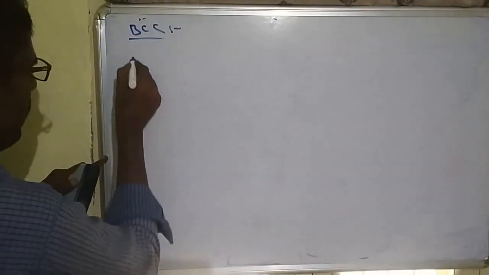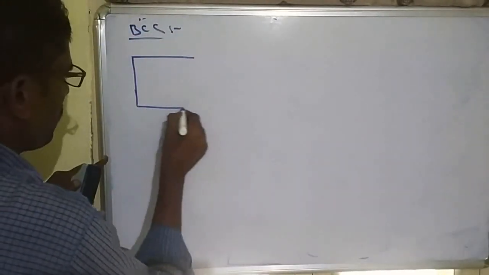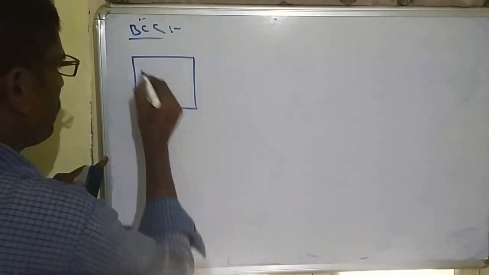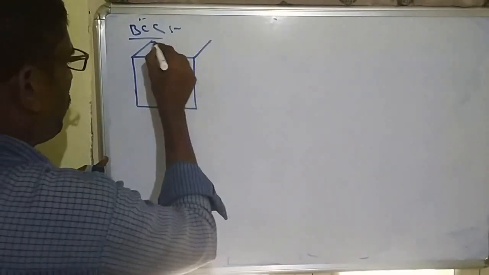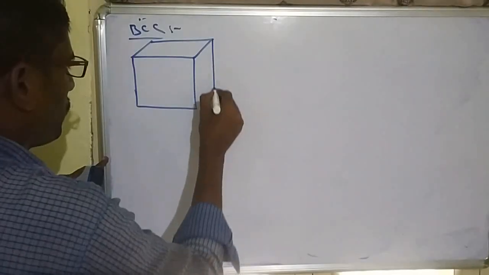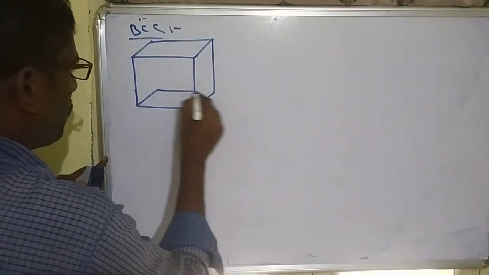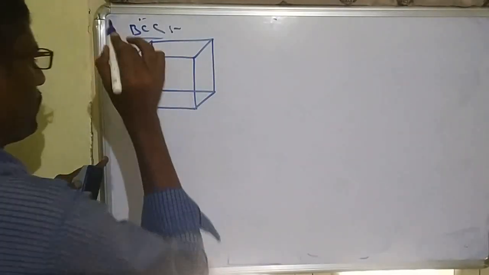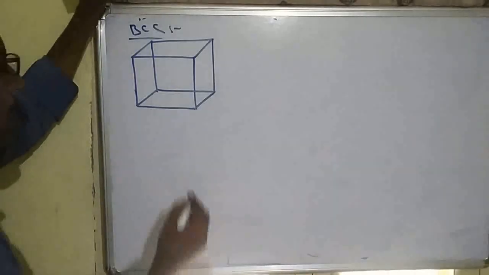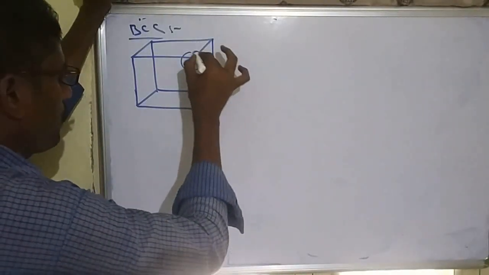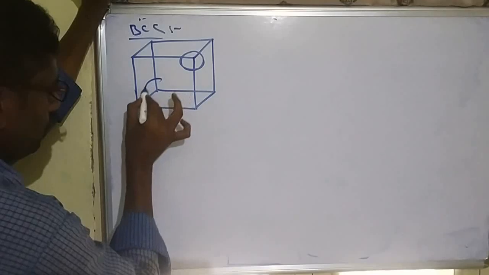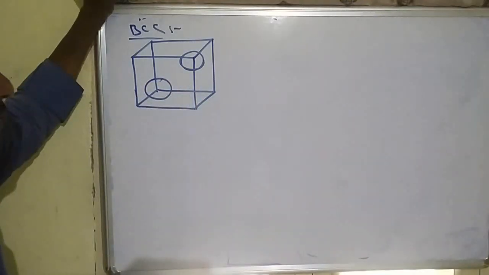So when we are writing the diagram of BCC, body centered cube. See this. This is the corner particle, this is also a corner particle.